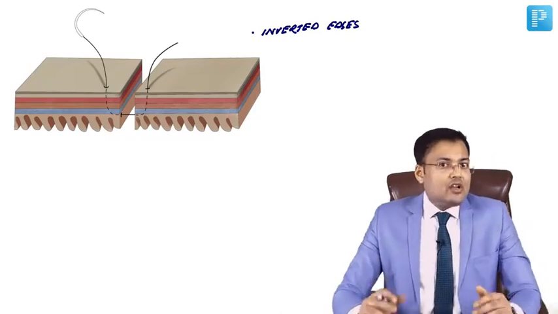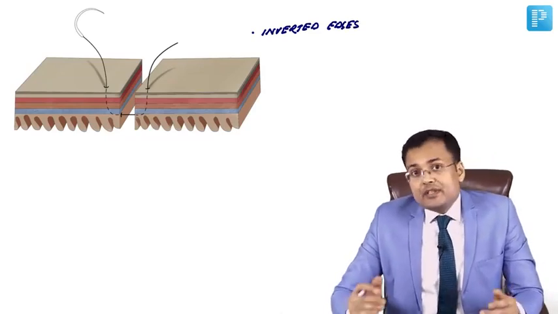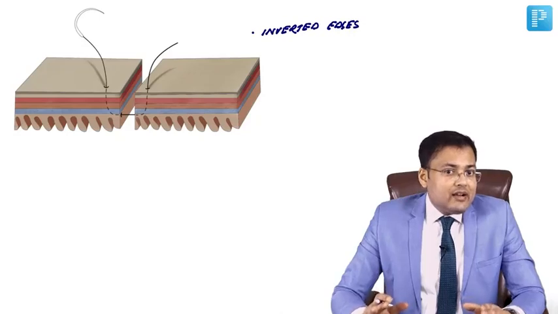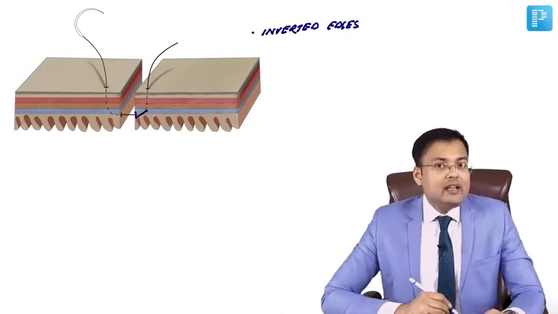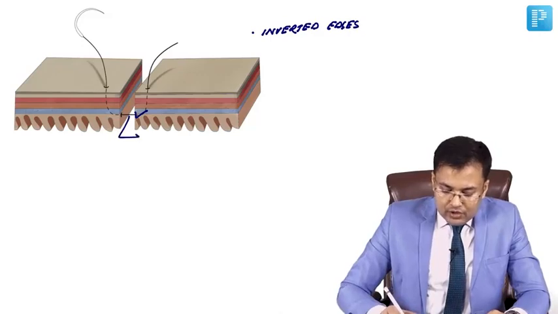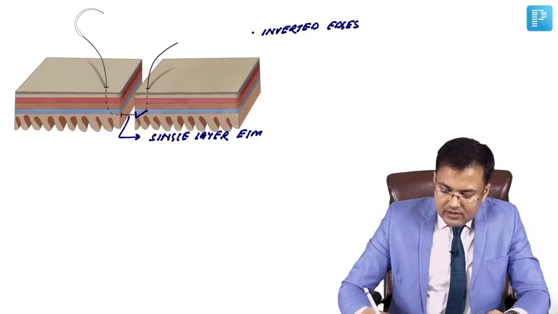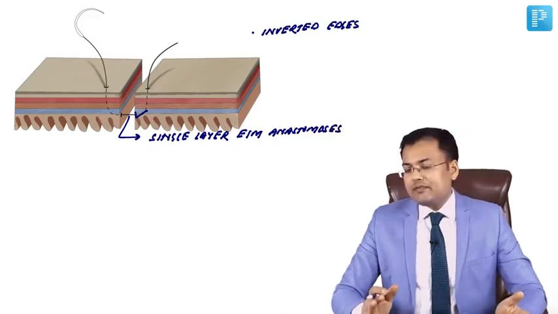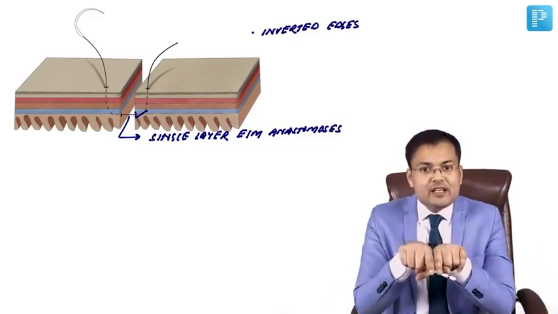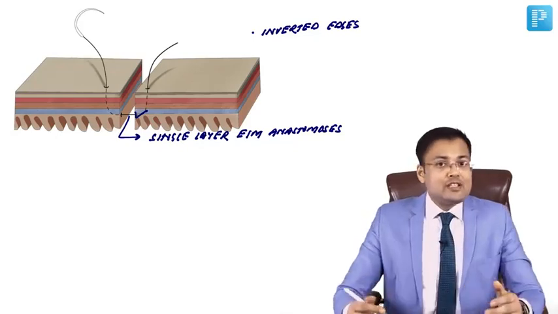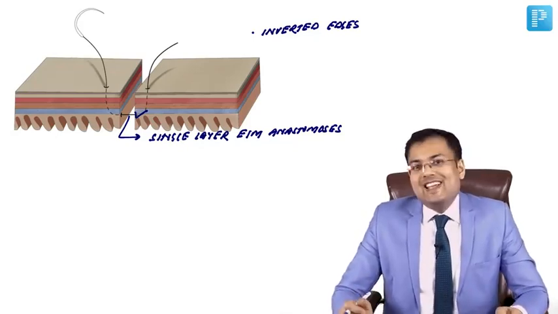Second, which kind of anastomosis is preferred in bowel? It is the single layer, extramucosal anastomosis. Single layer extramucosal anastomosis is preferred, and in bowel anastomosis the edges should be inverted. So this is all about sutures and anastomosis.